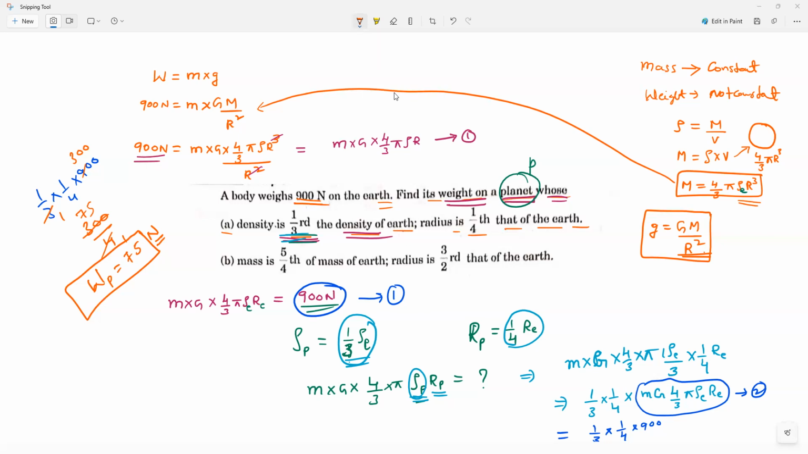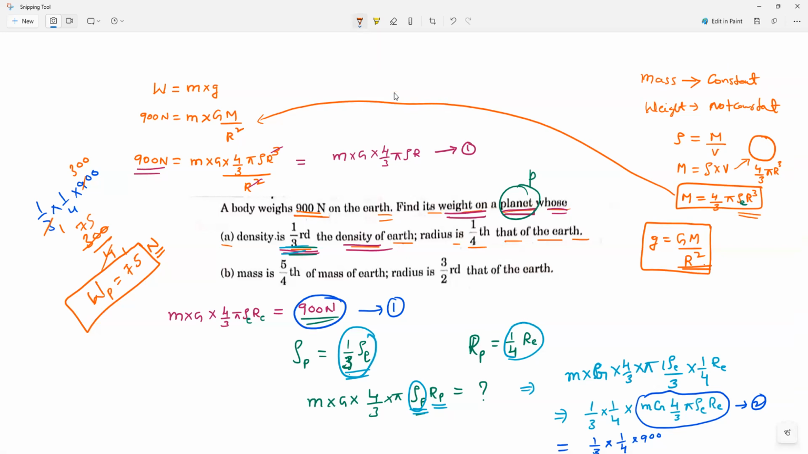Now, second part. Now here you see density, but here mass is 5 by 4th of the mass of Earth.